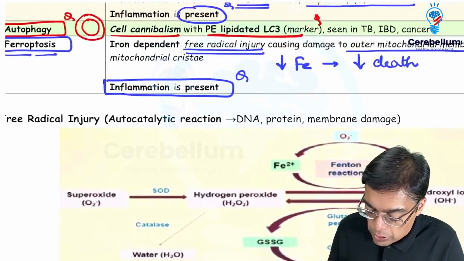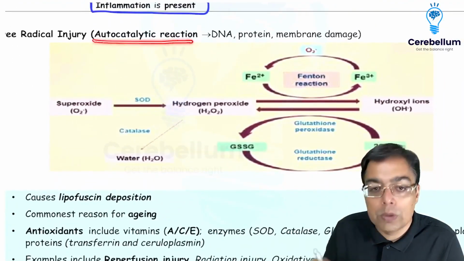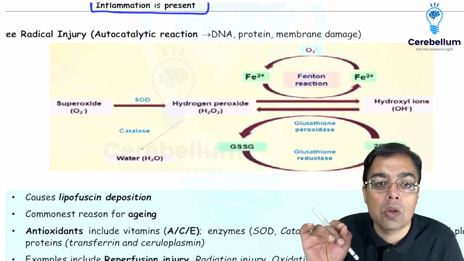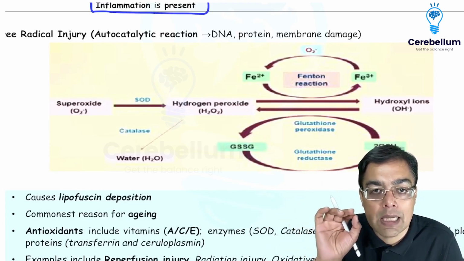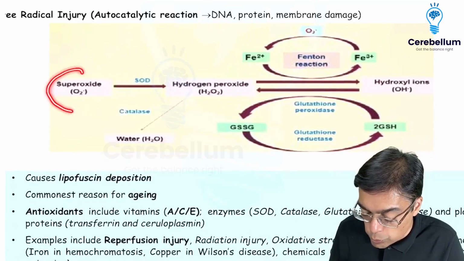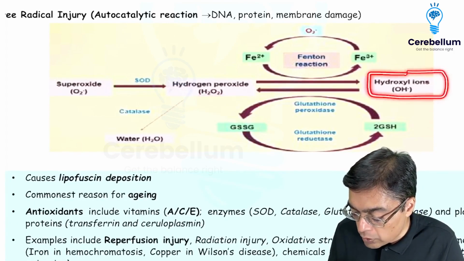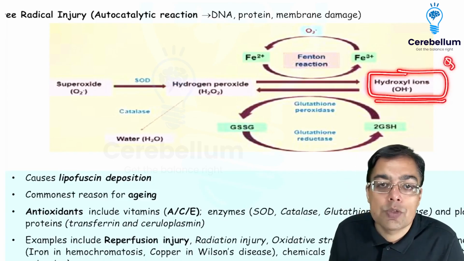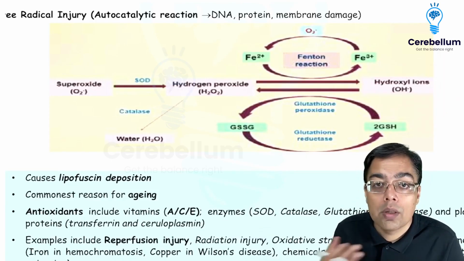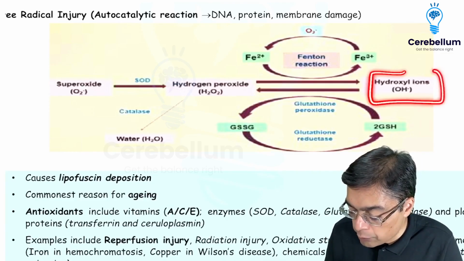Now, as and when we are making a mention of something like the free radical injury, of course, we are aware it's an example of an autocatalytic reaction, which is responsible for causing damage to primarily all the vital organelles of a cell, be it proteins, be it mitochondria, be it DNA. What are the responsible enzymes for the formation of free radicals? We are going to have the action of superoxide, which is going to get converted into hydrogen peroxide, and then that is going to result in the formation of hydroxyl ions. Right? So, hydroxyl ion is the example of the most powerful free radical. As we discussed earlier, this is what I need to remember for exams. Hydroxyl ion is an example of a very, very powerful free radical.